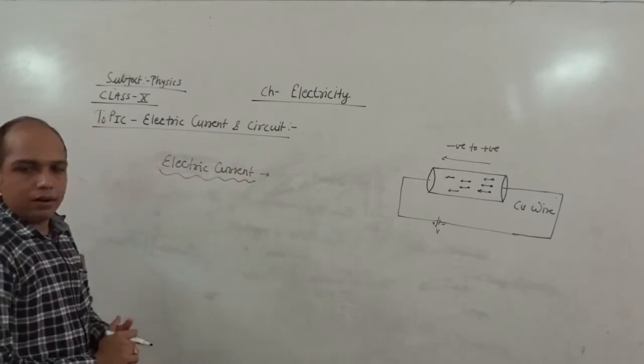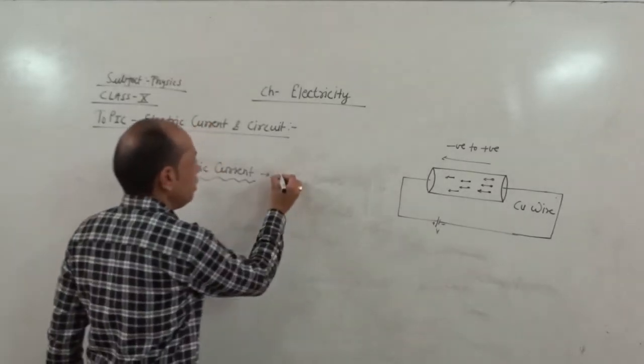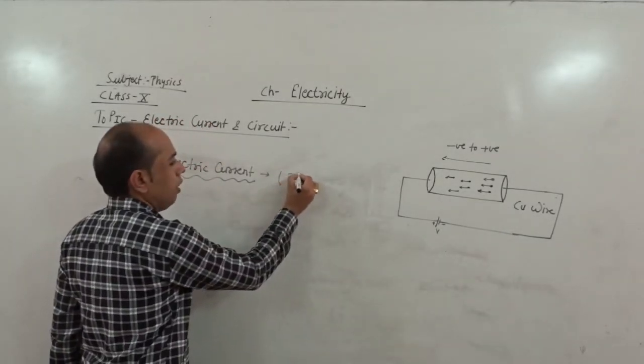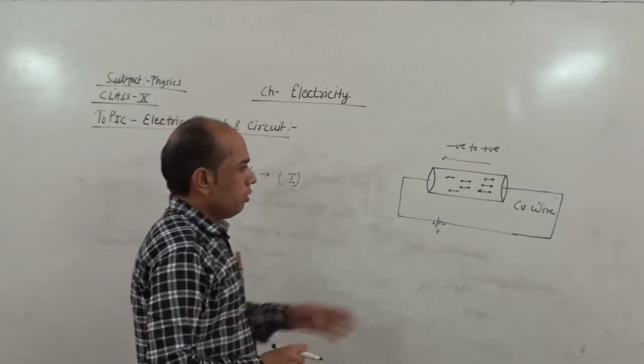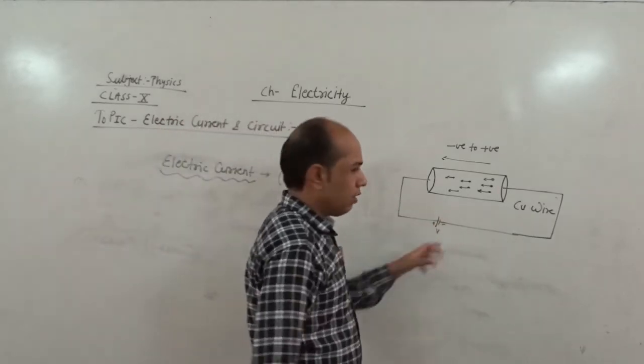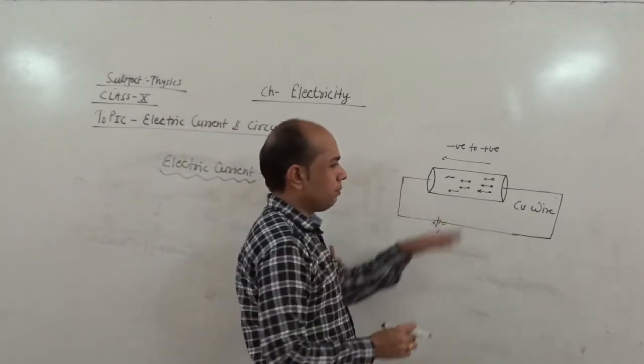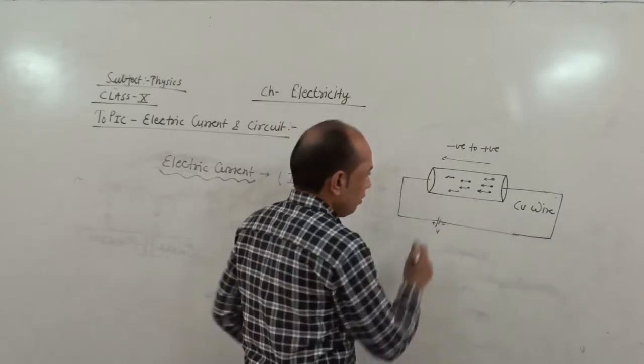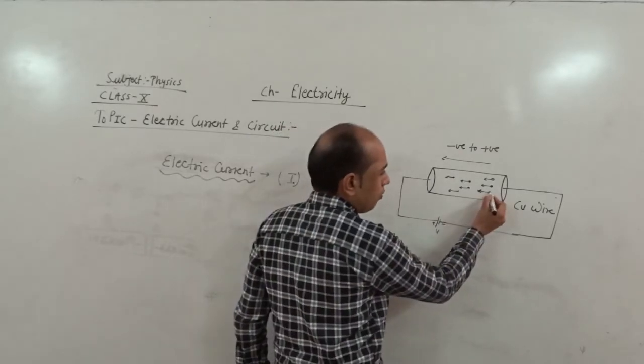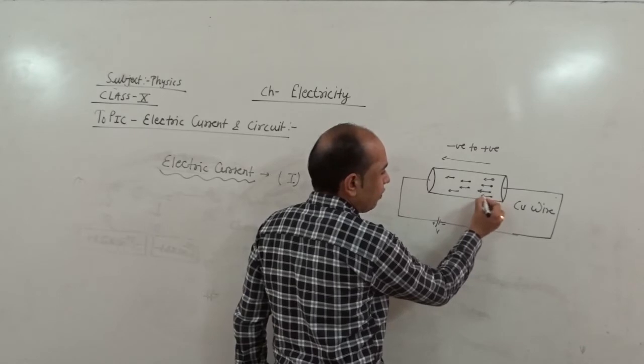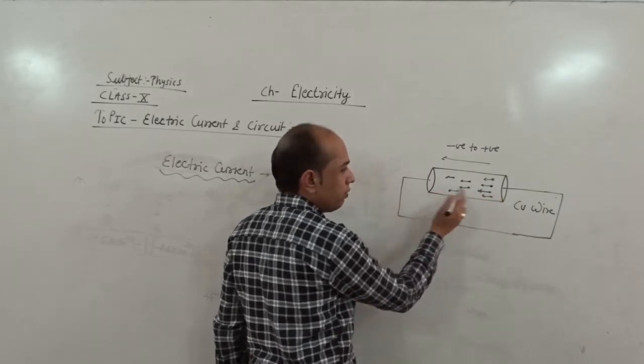Via this charge we can now easily define what electric current is. Electric current is denoted by the symbol I. As you know, when a battery is connected via a wire, the negatively charged electrons, because they are mobile, move from negative to positive.